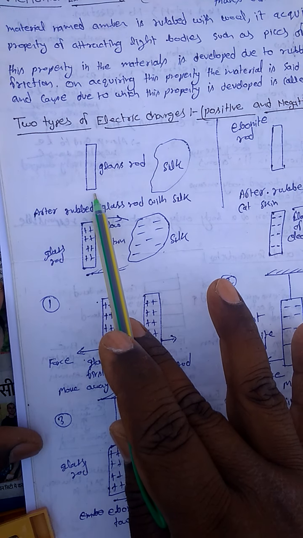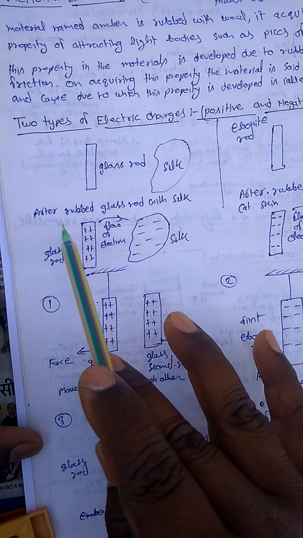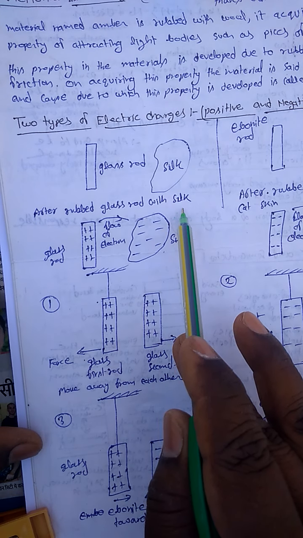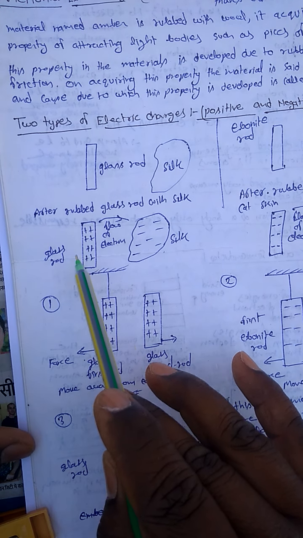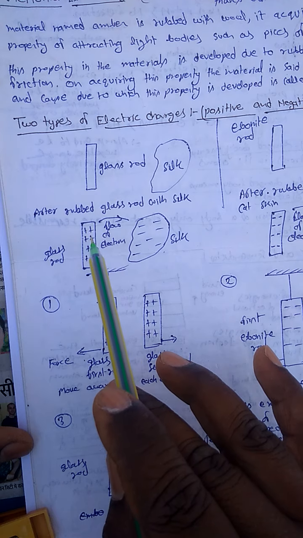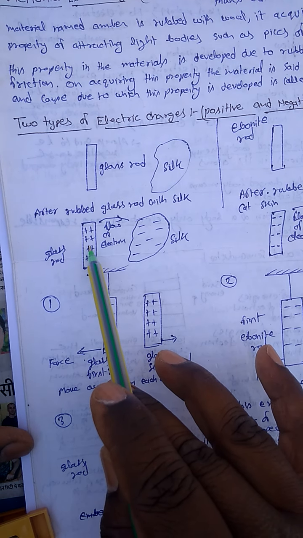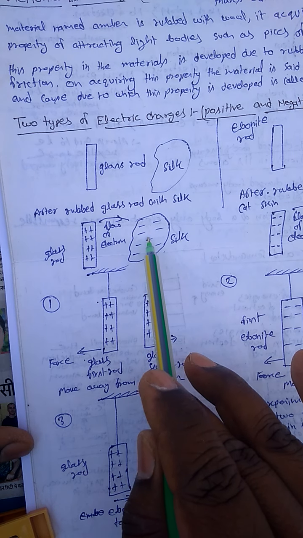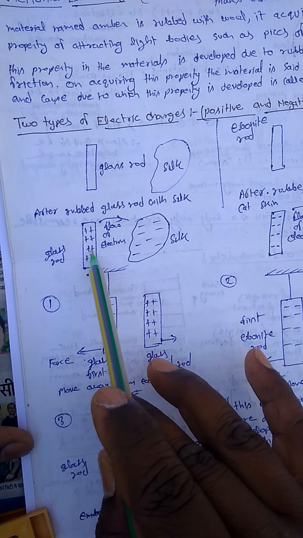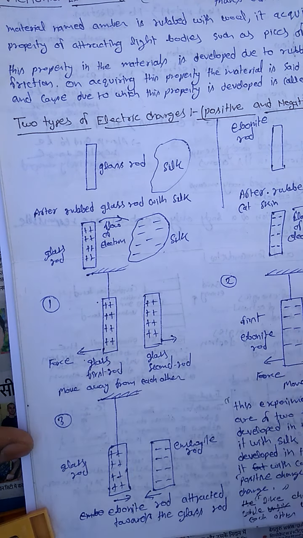Suppose this is a glass rod and this is silk. After rubbing the glass rod with the silk, some electrons flow from the glass rod to the silk, so the glass rod has a deficiency of electrons and the silk has an excess of electrons. The glass rod becomes positively charged and the silk becomes negatively charged.